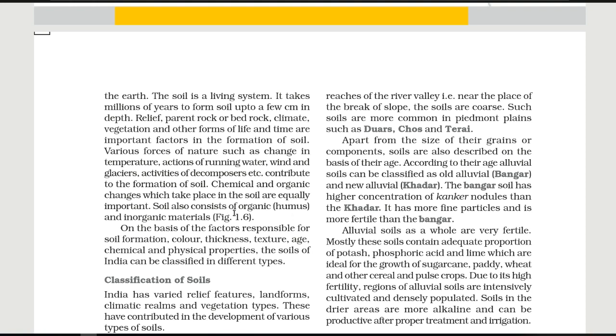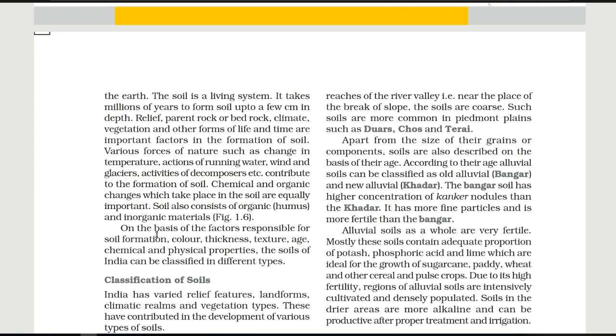Soil also consists of organic, humus and inorganic material. So underline this line: soil also consists of two very important things. That is organic, in other words humus, which is the fertile top layer of the soil. Because of that, the soil is fertile and suitable for growing all kinds of crops. And second, soil also contains inorganic materials.